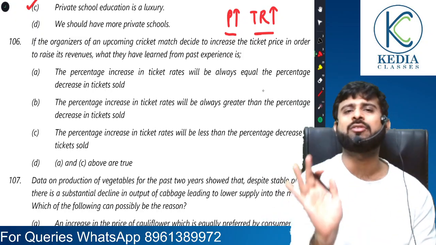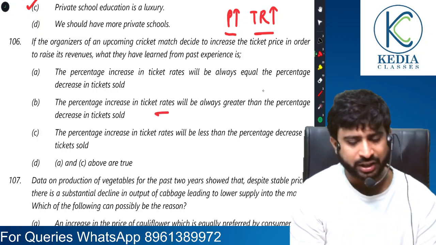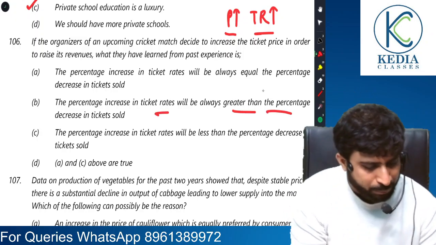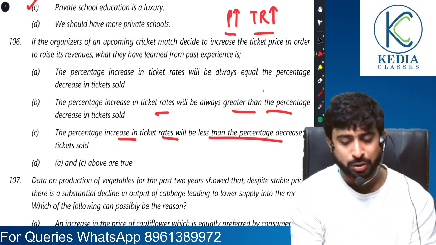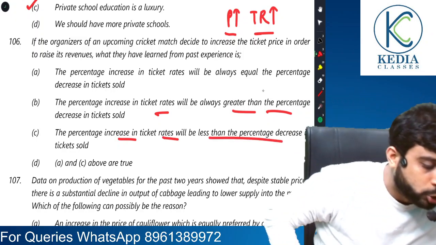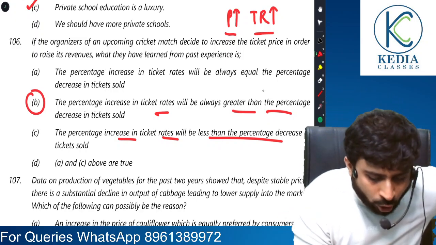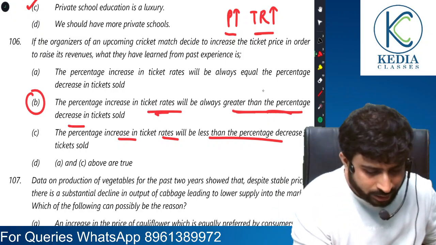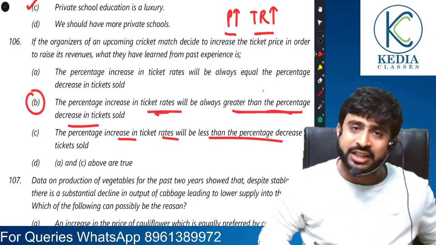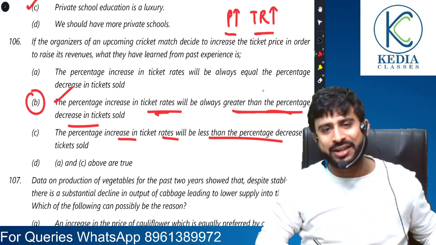So people will buy no matter what. The percentage increase in ticket rates will always be greater than the percentage decrease in tickets sold. The percentage increase in ticket rates will be less than the percentage decrease in this. So everyone, the correct option is B. I will tell you why. Because the percentage increase in ticket rates will be greater than the percentage decrease in tickets sold. So this means inelastic demand.